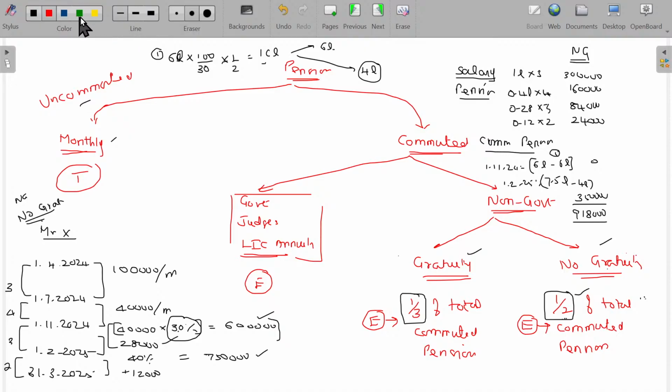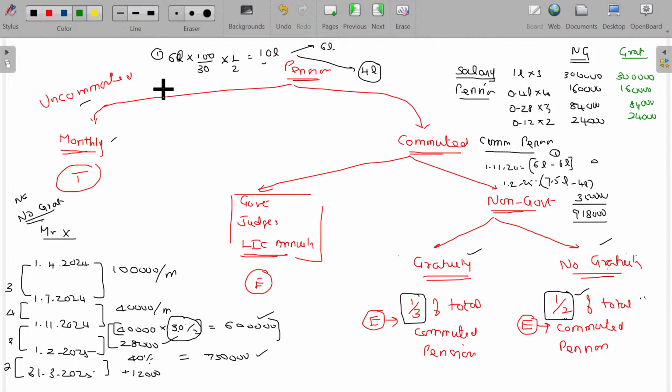What happens, sir, if he receives gratuity? Salary is taxable, uncommuted pension is taxable. Only commuted pension has the difference.